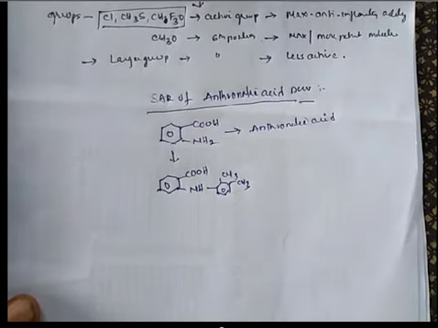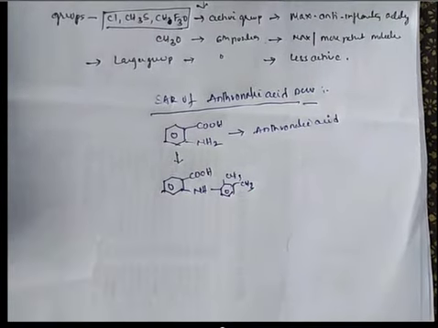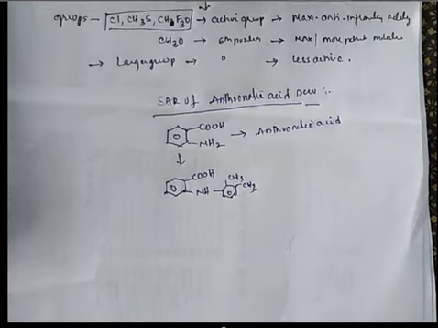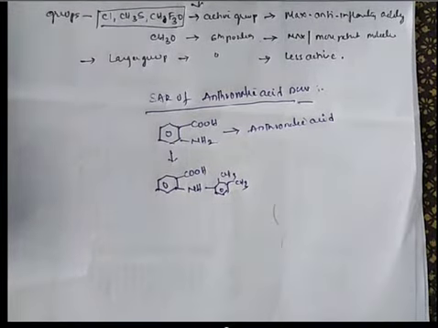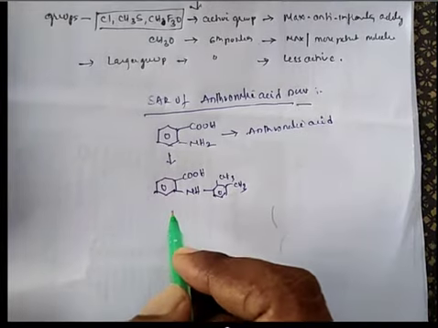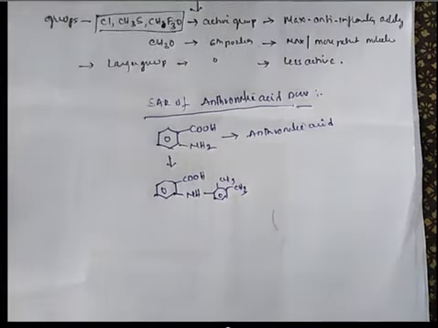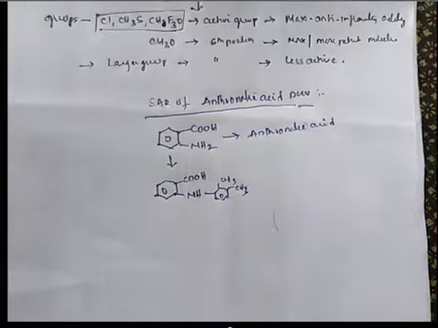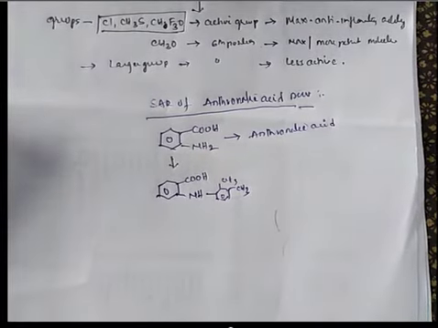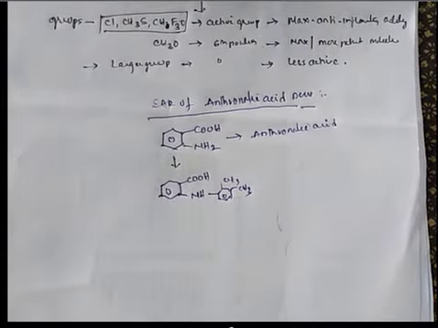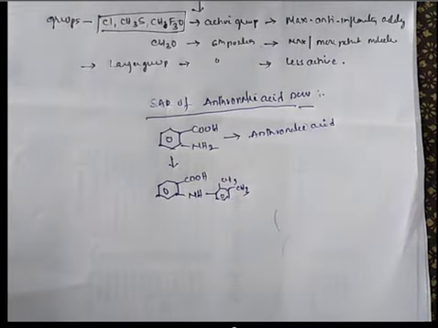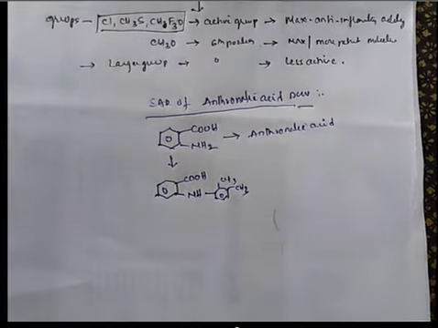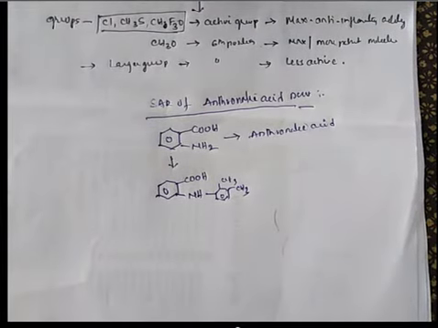Okay, this is mefenamic acid, I think so. Anthranilic acid is the general structure. This is the drug mefenamic acid. I will check the structure once. Wait for 2 minutes. Okay, here I got the file. Yes, this is mefenamic acid.